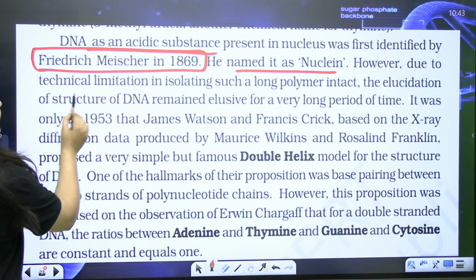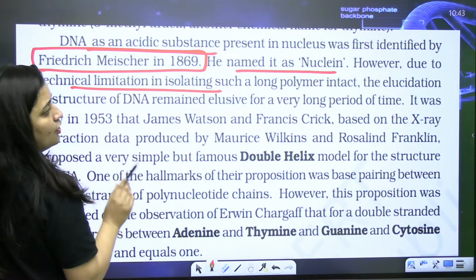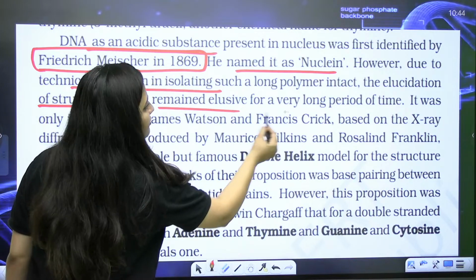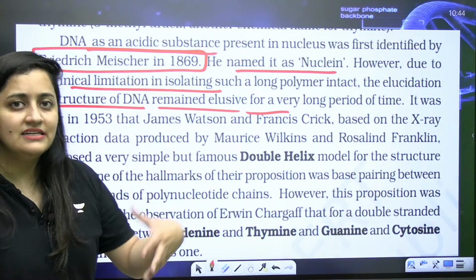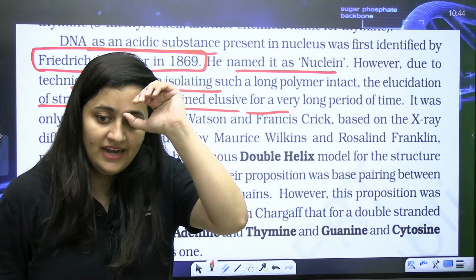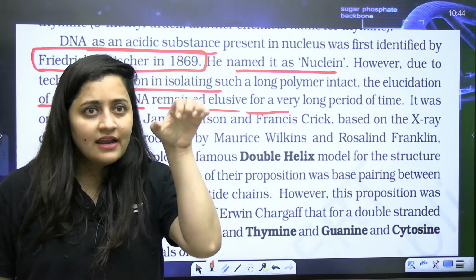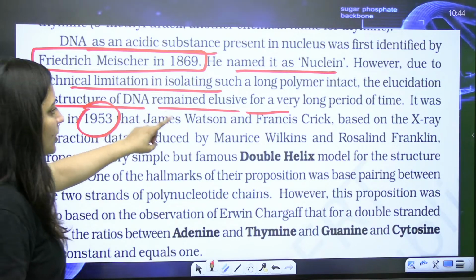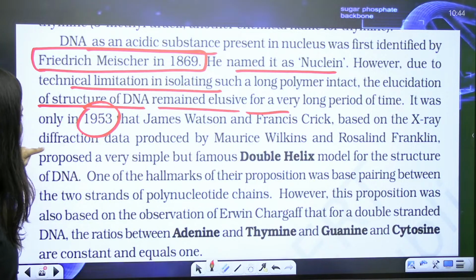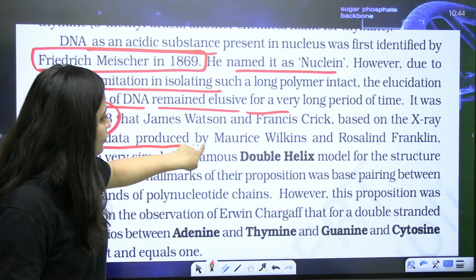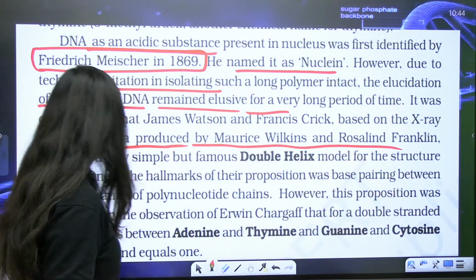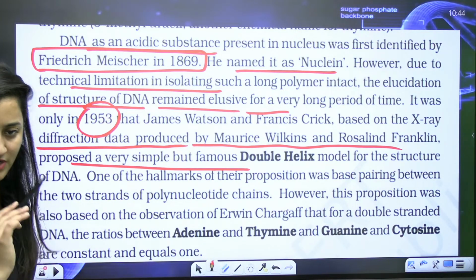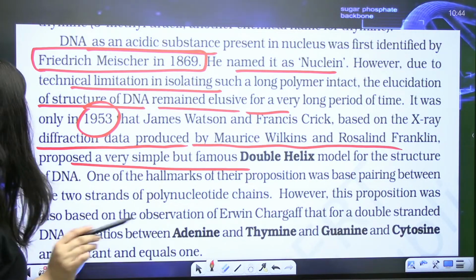Due to technical limitation in isolating such a long polymer, the elucidation of structure of DNA remained elusive for a very long period of time. At that time the techniques were not so advanced. So they were not able to extract the DNA and study that, isn't it? Only in 1953, Watson and Crick, based on X-ray diffraction data produced by Wilkins and Franklin, proposed a very simple but famous double helical model for the structure of DNA.